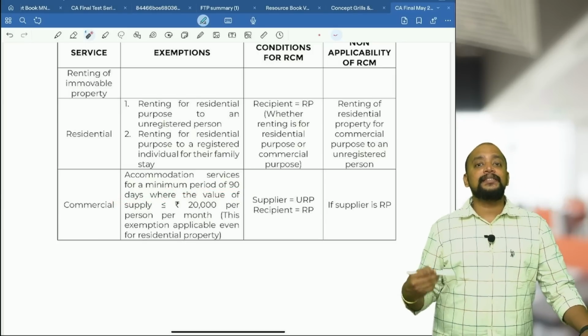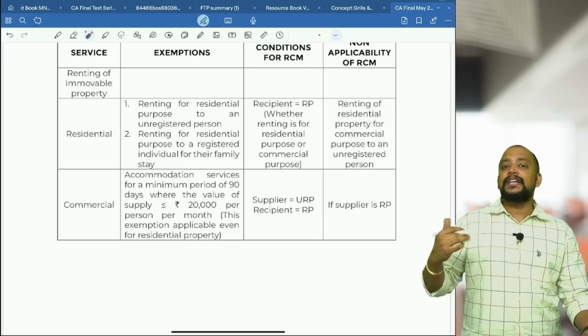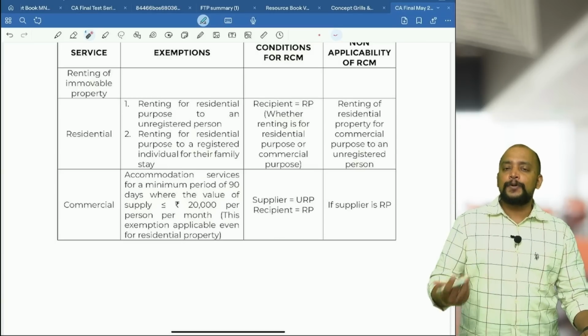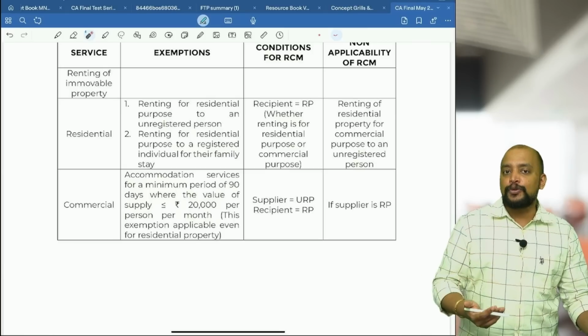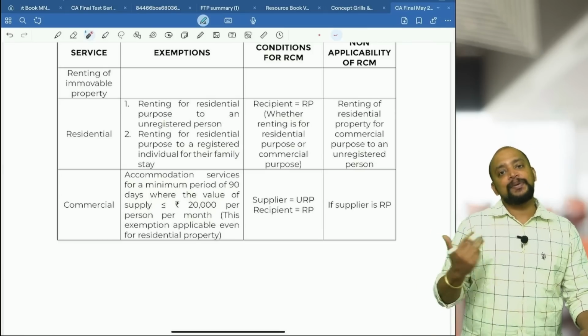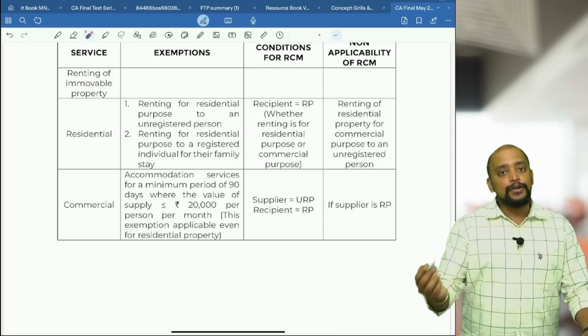And what should be the charges? The charges should be per month, which is less than or equal to 20,000 rupees. So if it is per day also, you count. For example, per day 500 rupees. So for 30 days, 15,000 rupees considered. So that's how we need to compute. Even if per day information is given, you count it per month.